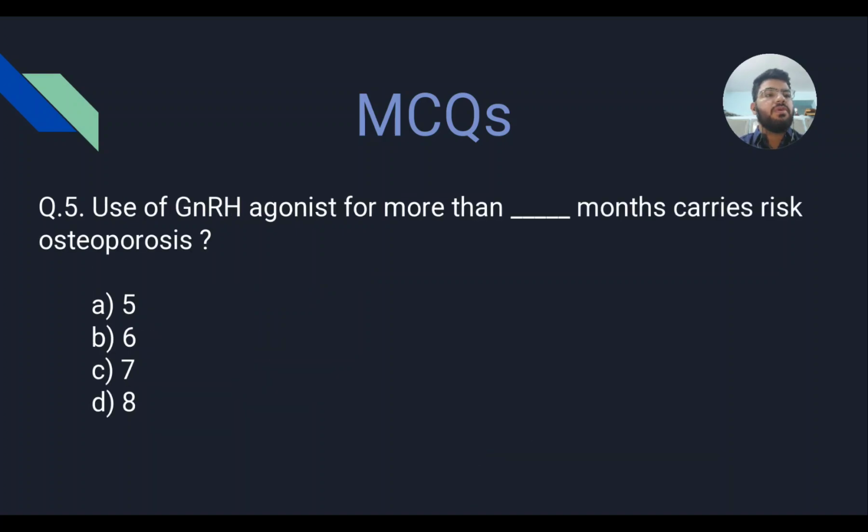Use of GnRH agonist for more than dash months carries risk of osteoporosis. So the correct answer is option B, 6 months. If it is used more than 6 months, it causes a risk of osteoporosis.